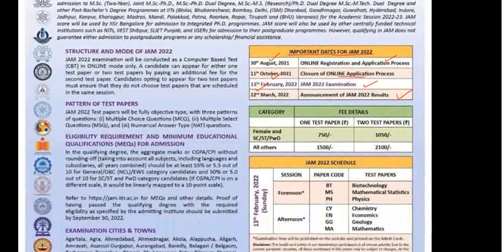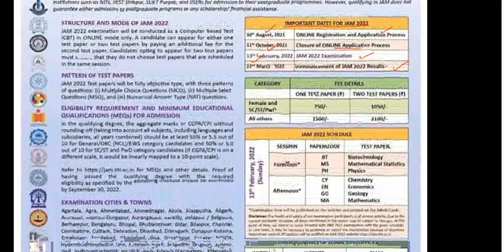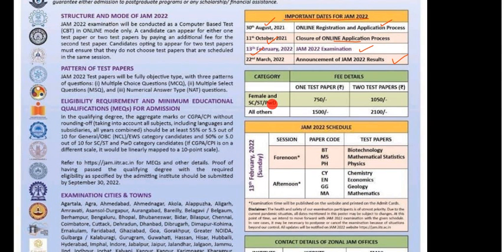And then you see here, this is the fee structure. You can appear for more than one test, you can appear for two tests also. For female, SC, ST, economically weaker section, and physically handicapped, that is PWD, the fee for one test is 750 only, and for two it is 1050, but you have to submit two separate application forms for this. This is something very important.